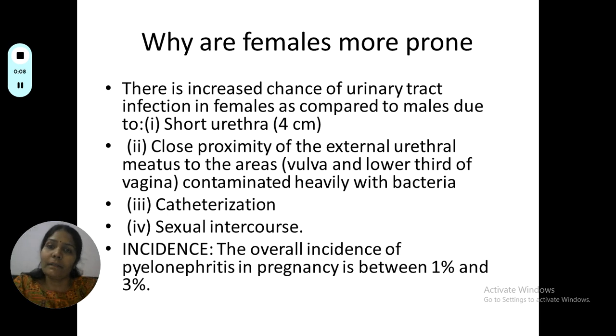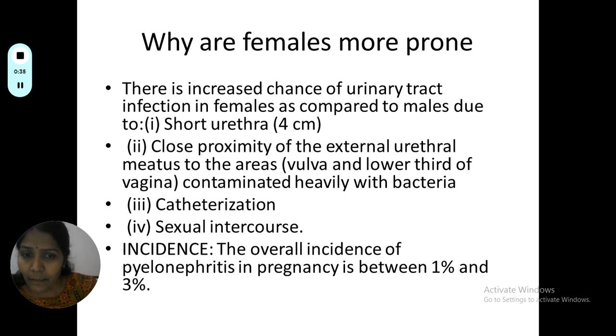First, we start with knowing why females are more prone. In females, there is an increased chance of urinary tract infection compared to males because of the short urethra, that is 4 centimeters, close proximity of the external urethral meatus to areas that are heavily contaminated like the vagina as well as the anal orifice, catheterization and sexual intercourse. So these are the main factors that make women more prone to infections than men.